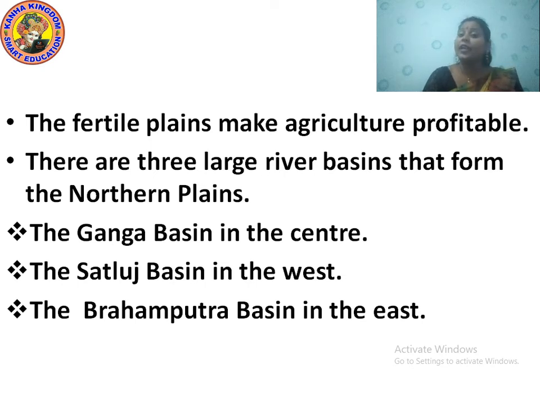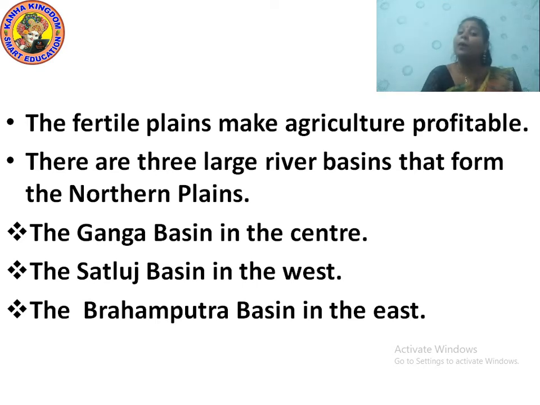It means cultivation can be done in good quantity, and as a result the agriculture business gains profit.